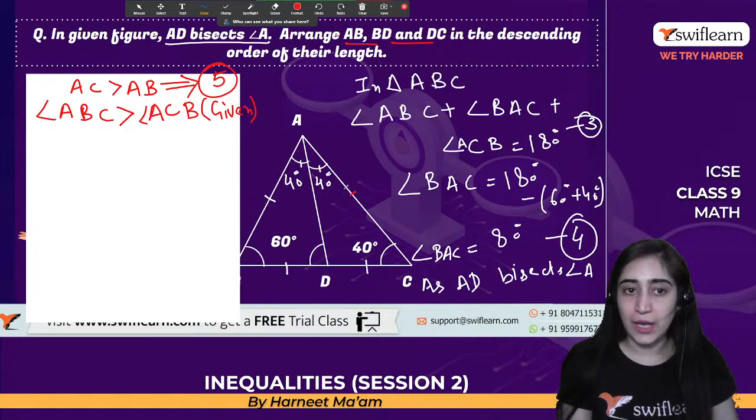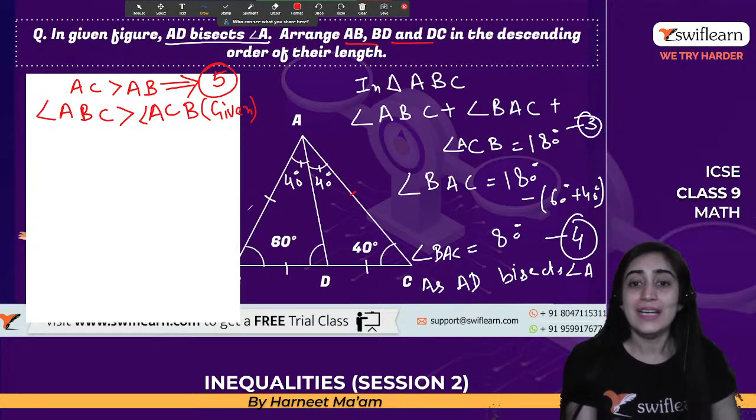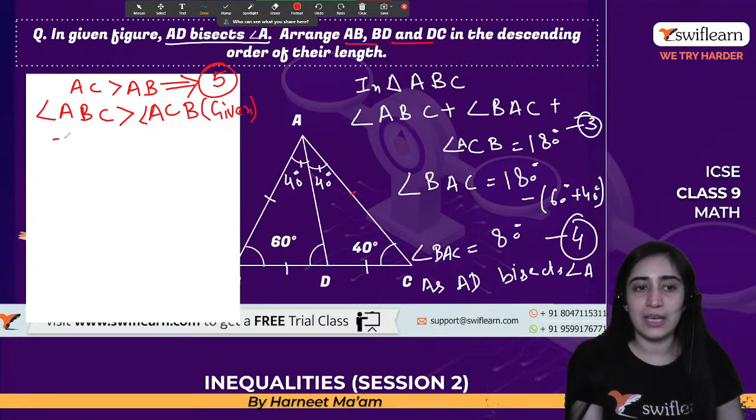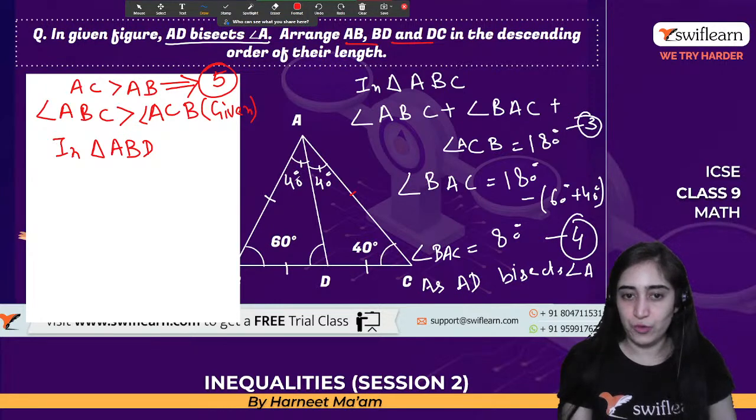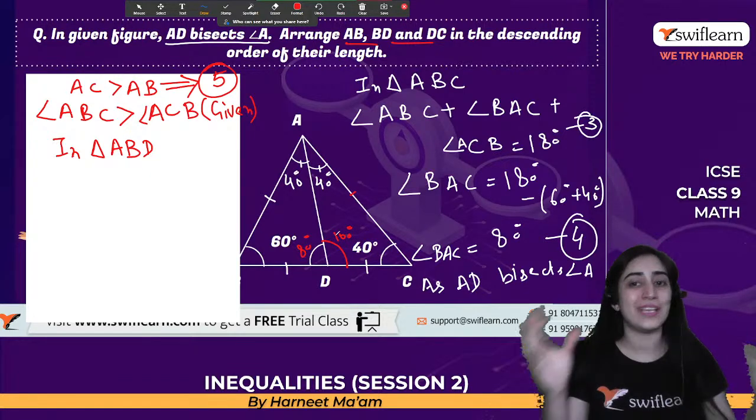Now let's move on to triangle ABD. I know this is 40 degrees, this is 60 degrees. This exterior angle is there, and we can find the interior angles, 80 degrees and 100 degrees.